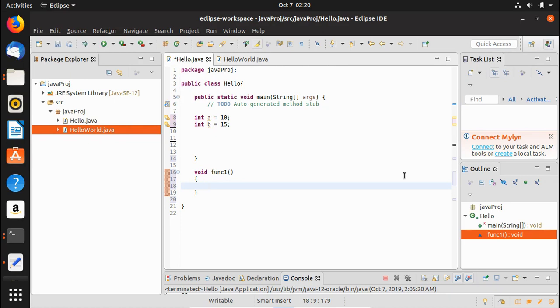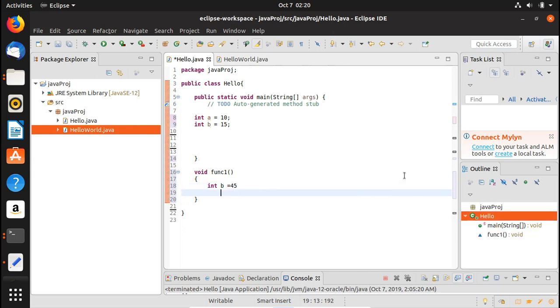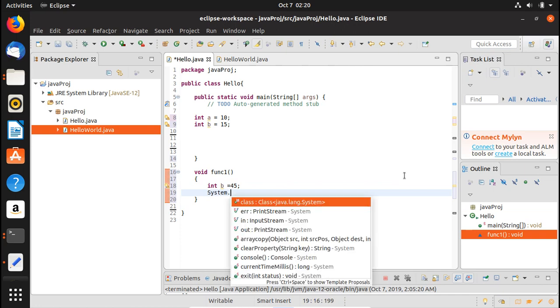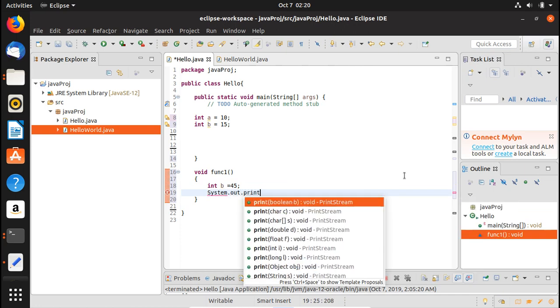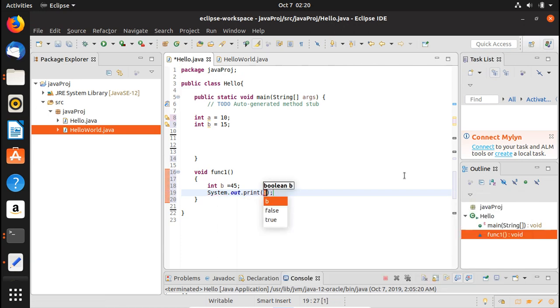I was writing this function inside the main, which makes no sense obviously, because main is a function itself and it won't allow you to write a function inside of it. You can call a function inside the main function, but you cannot actually create one inside it. So you have to create the function outside the main function. Now you declare an integer b here as, let's say, 45, and you print it out: System.out.println, and you print b here.